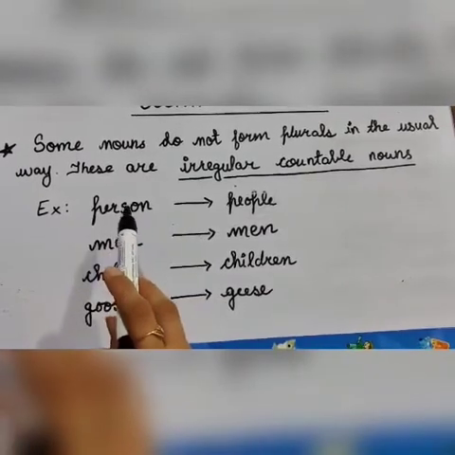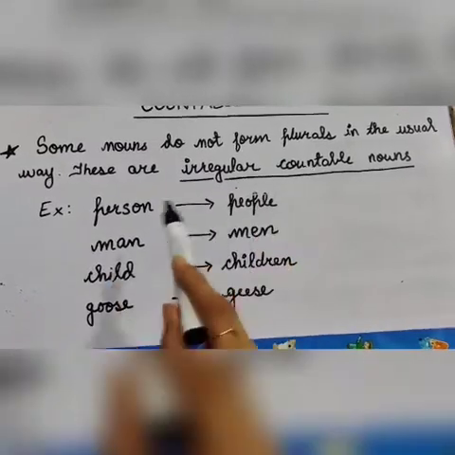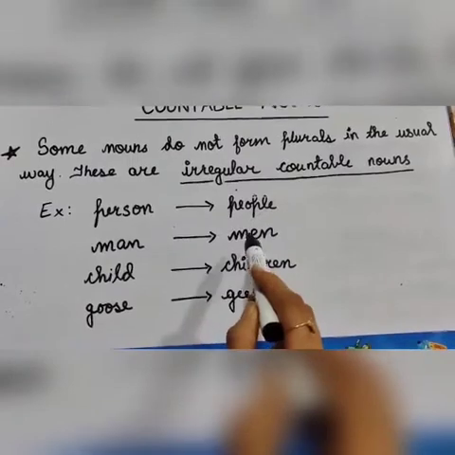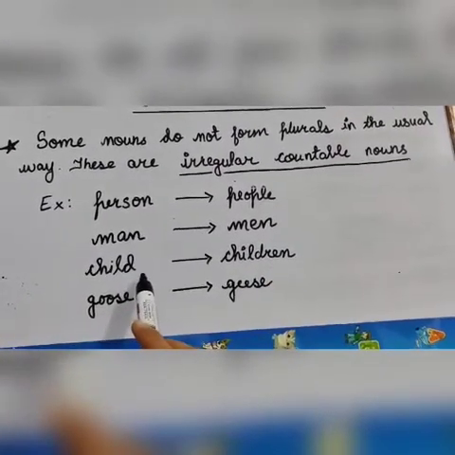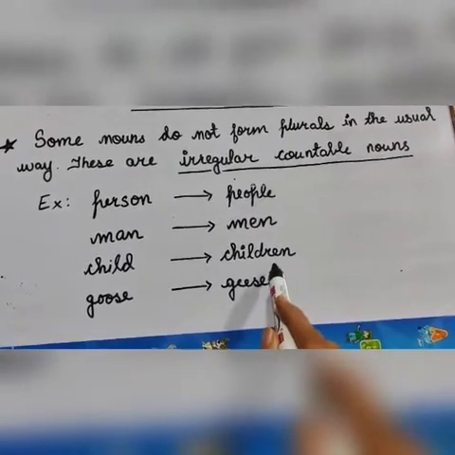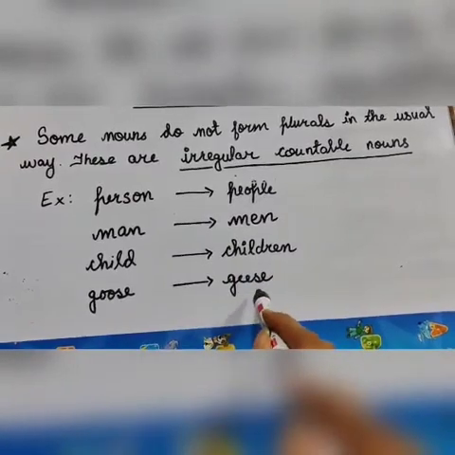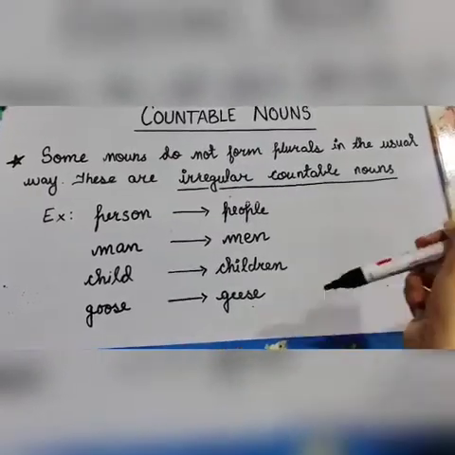Person. To make it plural, we use people. The word is changed. Man. If we want to make it plural, it will be men, M-E-N, men. Child. For making it plural, it will be children. Goose. To make it plural, it will be geese. These are the irregular countable nouns. So there are 6 rules for changing singular nouns to plural nouns.